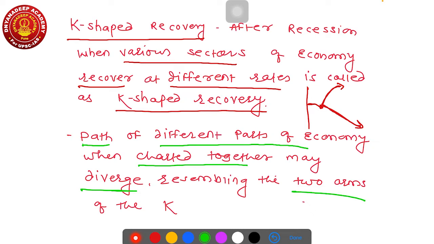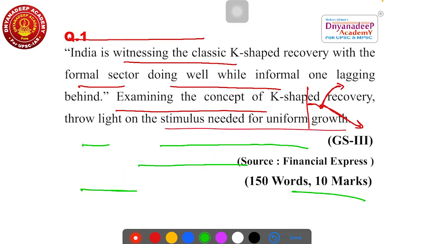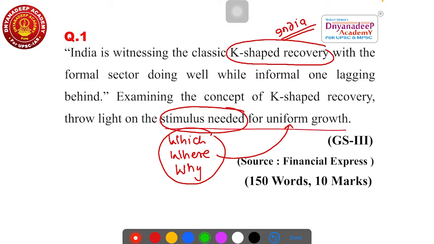So this is the first part of the question. Now the second part, which is the locus: it says examine the concept of K-shaped recovery, and then you have to throw light on the stimulus needed for uniform growth. It means you have to focus on where the stimulus is needed, and also on the formal sector as well as the informal sector from the perspective of stimulus needed. Now listen very carefully.